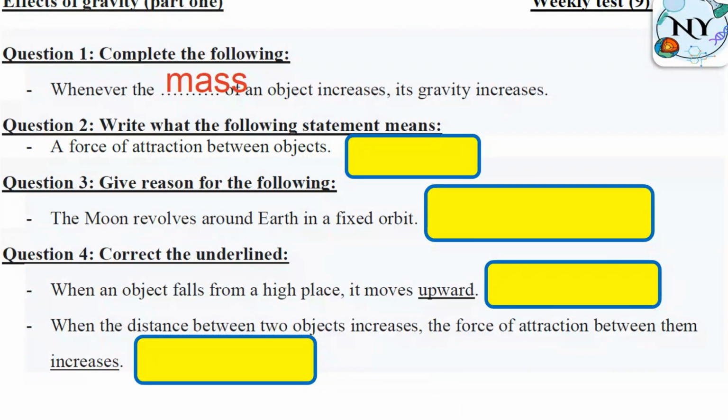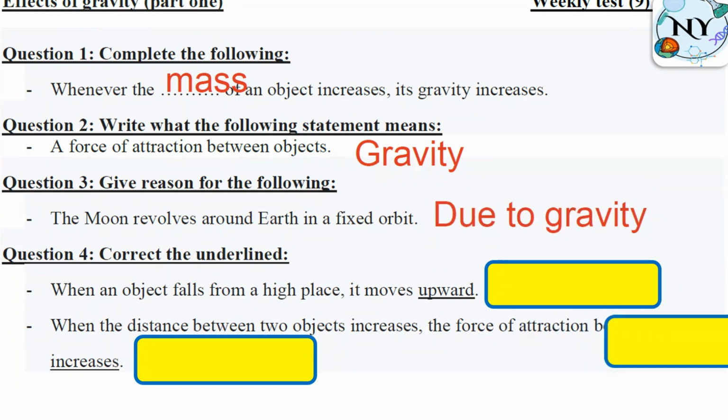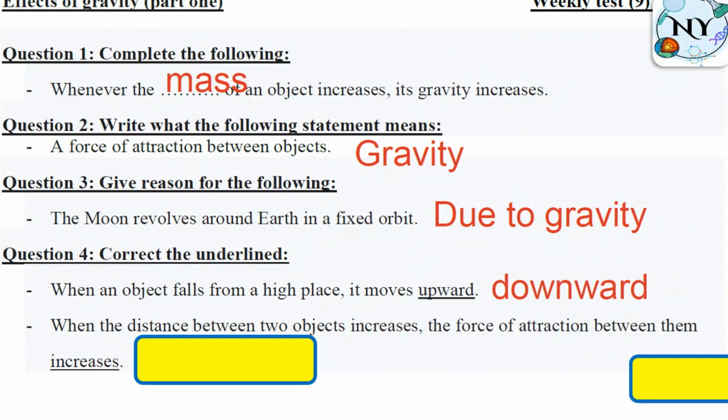Gravity for sure. The moon revolves around Earth in a fixed orbit. Give reason. Why? Use your noodles. Why? Due to gravity. When an object falls from a high place, it moves downward. When the distance between two objects increases, what will happen for gravity? Decreases.